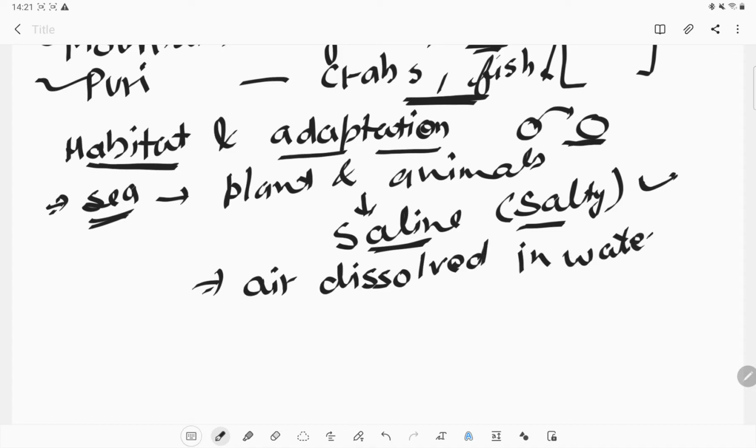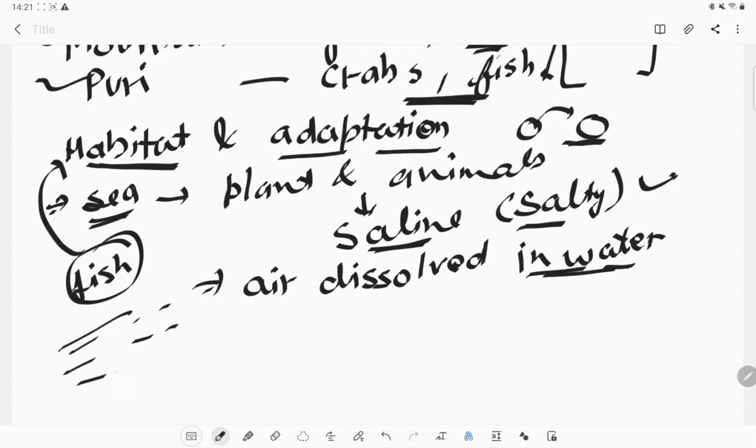So they have adapted according to their habitat, because if we take an example of fish, the habitat of fish is the water. Okay, and if we are talking about a sea fish, that is the marine fish, so it requires a proper amount of salt also.